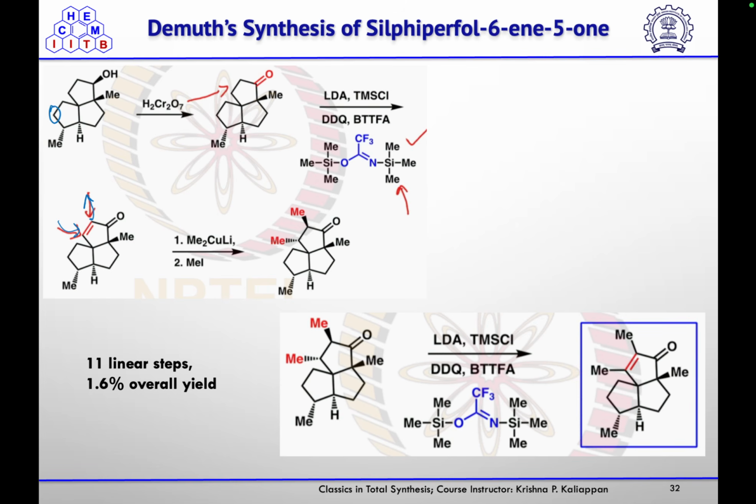So first methyl will attack at this position and then methyl iodide they quenched at the alpha position to get that dimethyl product. Now for the completion of the total synthesis of sulfur-perfoliene, 6-perfol-6-en-5-one, they wanted to introduce the double bond. For that, again using similar conditions they introduced the double bond at that position, and hence they completed the total synthesis in 11 linear steps with 1.6% overall yield.